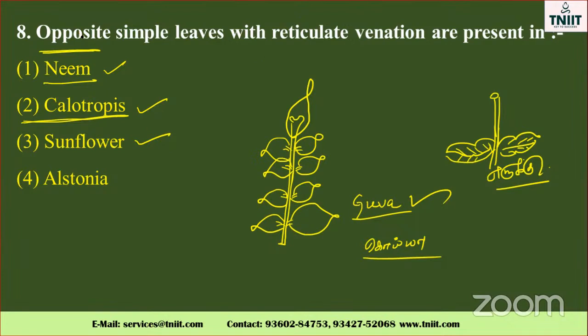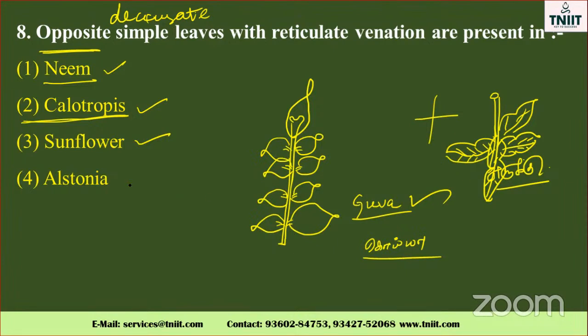Actually, this is the correct option, opposite decussate. Two leaves in this manner, another two leaves in this manner, and the other two leaves are opposite to this part, like a plus structure. The below pair is in this manner, opposite, and the other one is also like this.